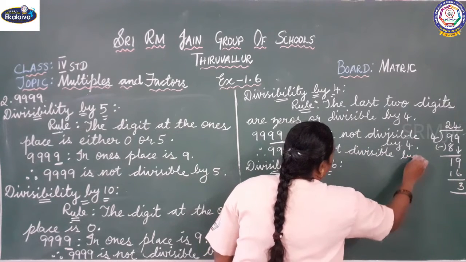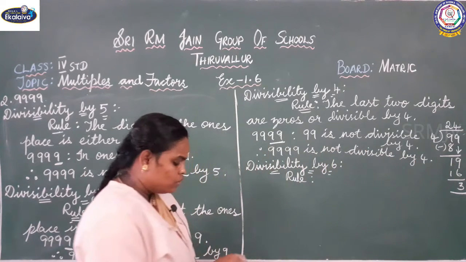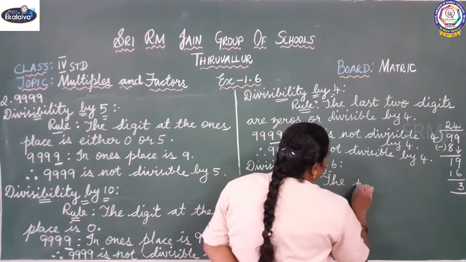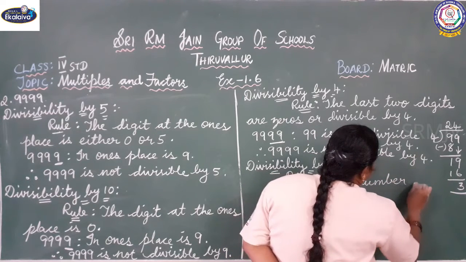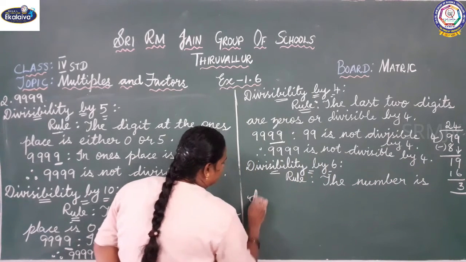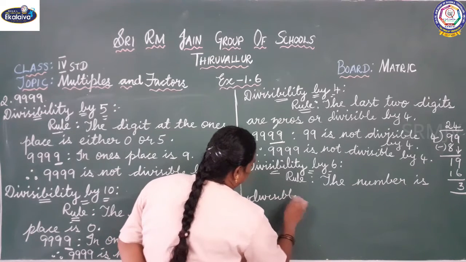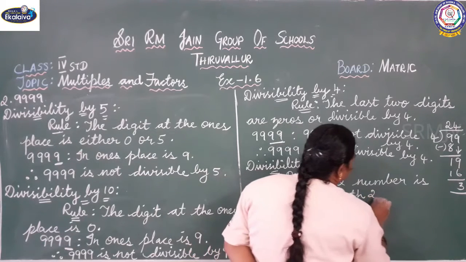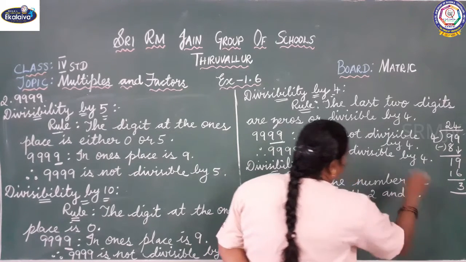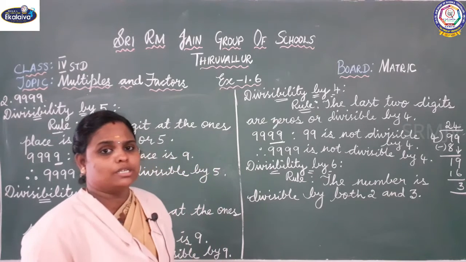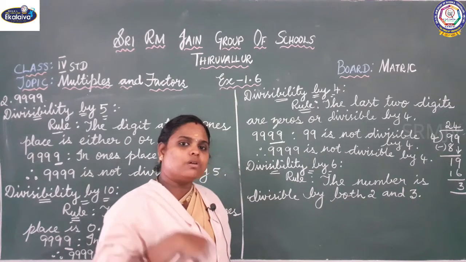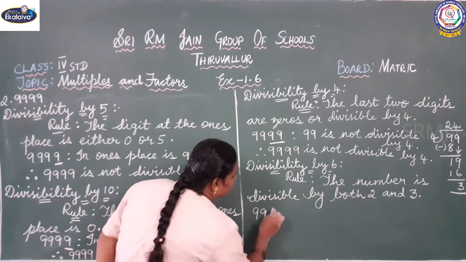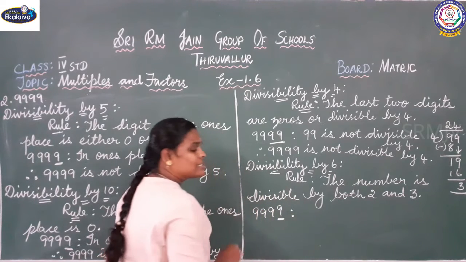Next one, divisibility by 6. What is the rule for divisibility by 6? If the number is divisible by both 2 and 3, then we can say it is divisible by 6. If it is divisible by 2 but not divisible by 3, then we have to say it is not divisible by 6. So they have given 9999. So listen, what is the rule for 2?